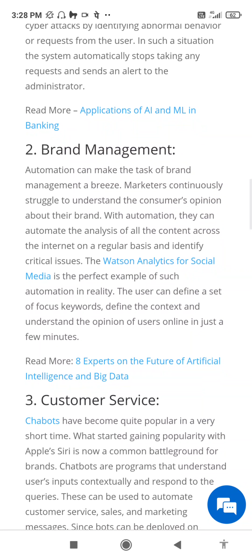2. Brand management. Automation can make the task of brand management a breeze. Marketers continuously struggle to understand the consumer's opinion about their brand. With automation, they can automate the analysis of all the content across the internet on a regular basis and identify critical issues. The Watson Analytics for social media is the perfect example of such automation in reality. The user can define a set of focus keywords, define the context, and understand the opinion of users online in just a few minutes.